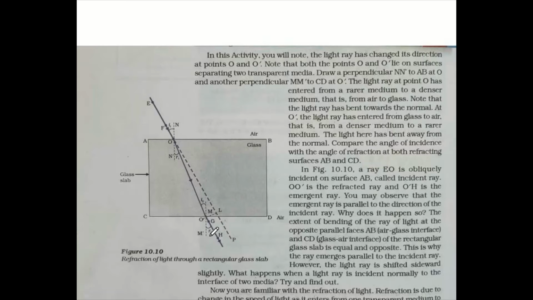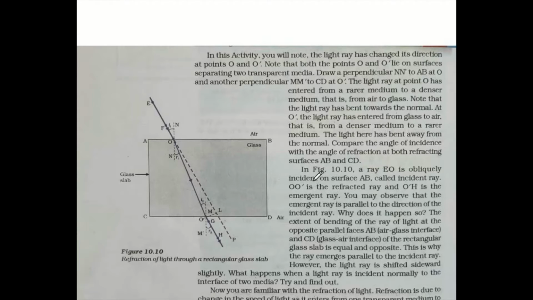Both are almost from here looks parallel. Between them, if you will find out perpendicular distance, then this perpendicular distance is known as lateral displacement also. The perpendicular distance between the incident ray, the original path of the incident ray, and emergent ray, this line is your emergent ray, is called lateral displacement.